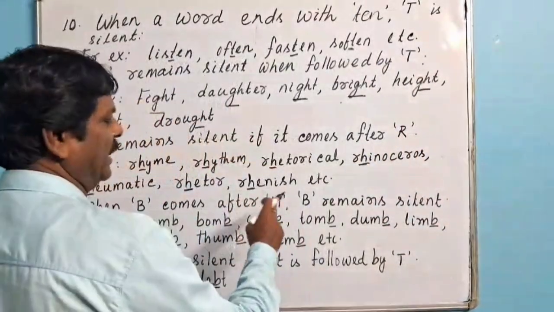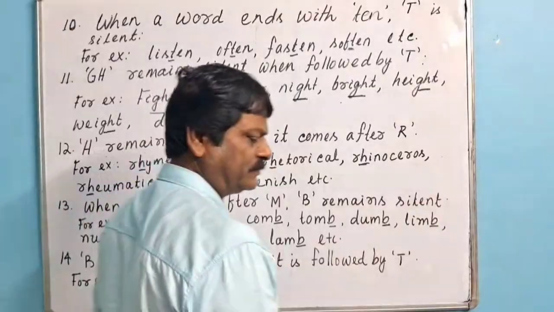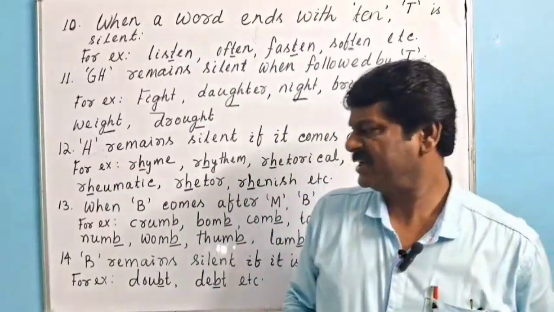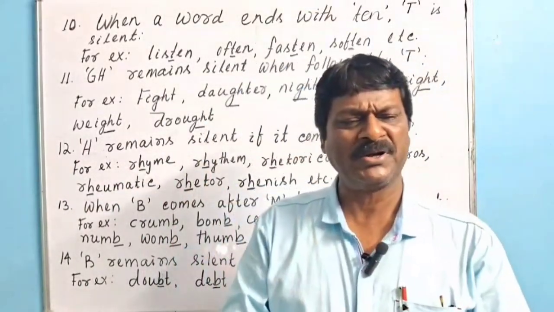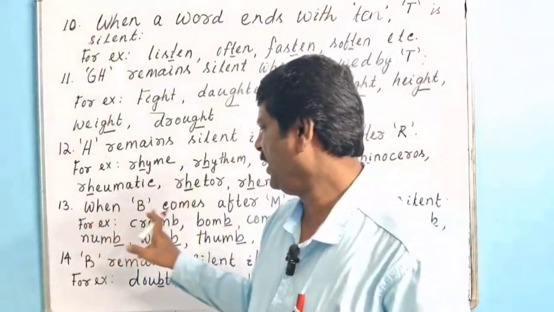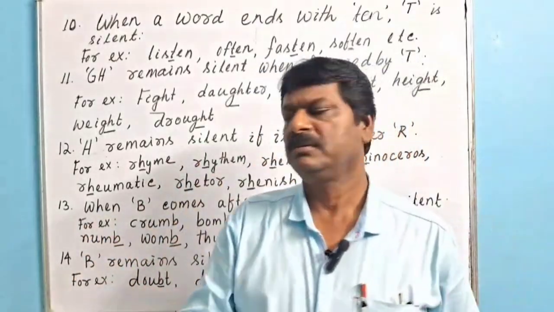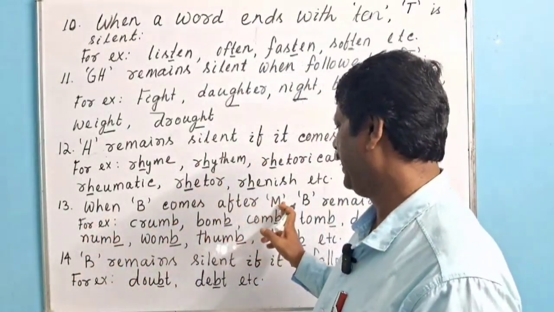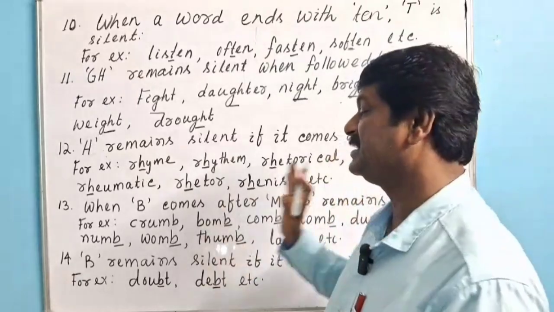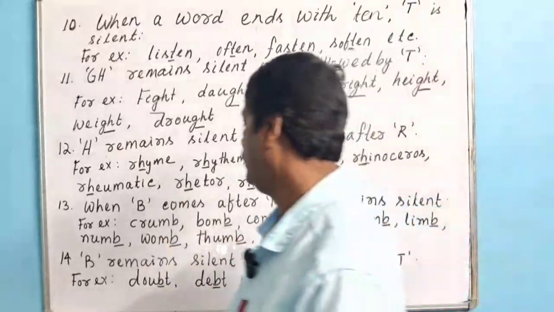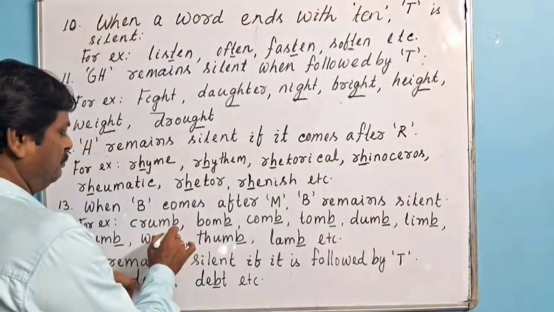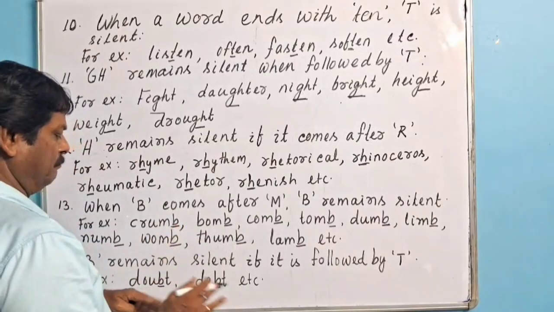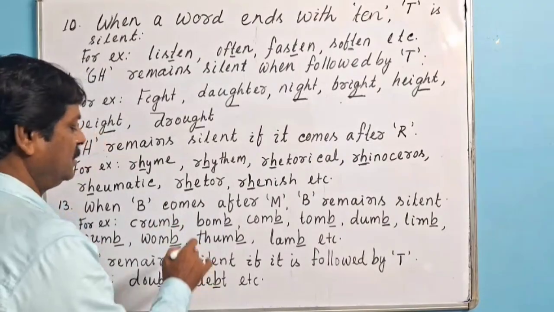When B comes after M, B remains silent. What does this point say? When B comes after the letter M, B remains silent. For example, crumb. B is not pronounced here. Crumb, not "crum-b".